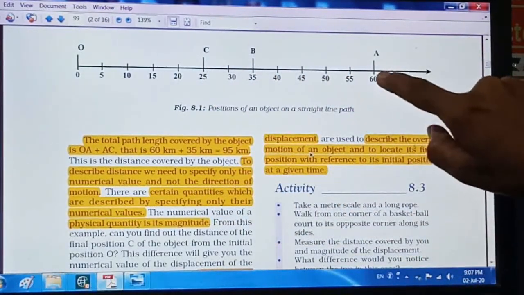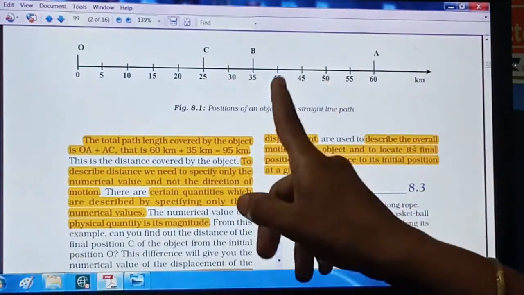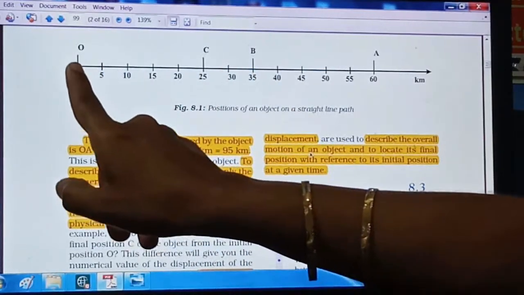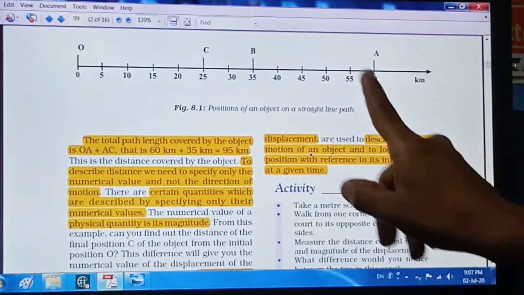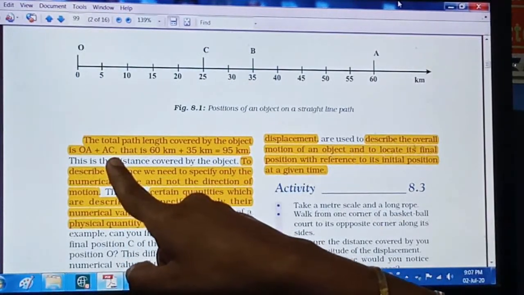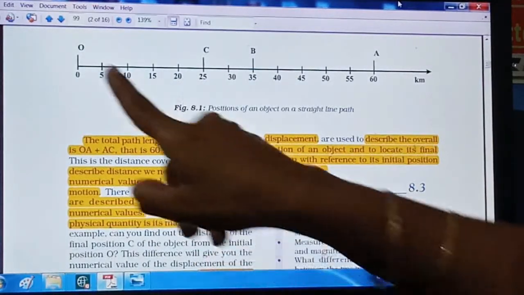So the distance again covered by the object from A point to C point. So the total distance, whenever we have to consider, you plus these two distances, O to A plus A to C. So here OA plus AC is equal to 60 plus 35 kilometer, because